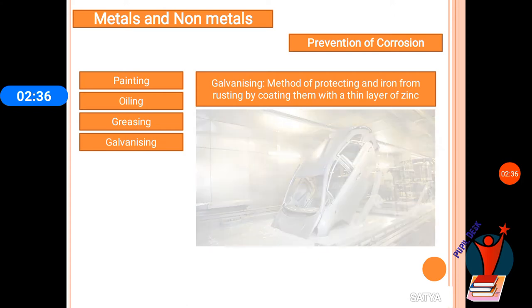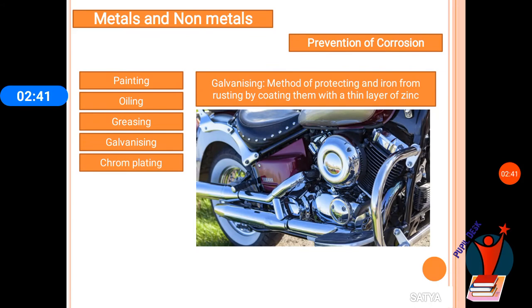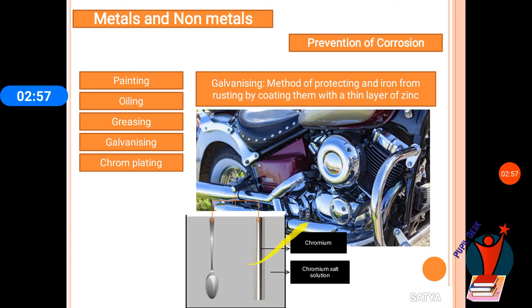The next thing is chrome plating. This is also plating chrome on the metallic article. Here the article which has to be coated is taken as cathode. Chromium metal is taken as anode. When electricity is passed through the solution, the chromium gets deposited on that article.